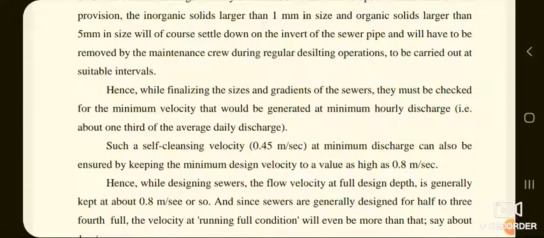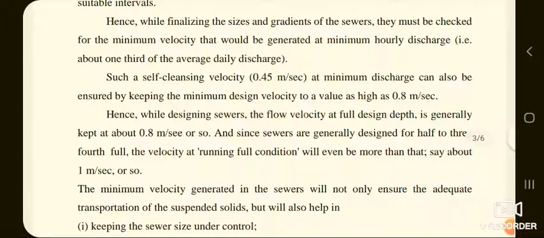Hence, while finalizing the size and gradients of the sewers, they must be checked for the minimum velocity that would be generated at minimum hourly discharge, that is about one third of the average daily discharge. Such a self-cleansing velocity, about 0.45 meter per second at minimum discharge, can also be ensured by keeping the minimum design velocity at a value as high as 0.8 meter per second.